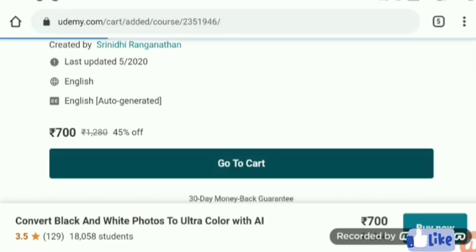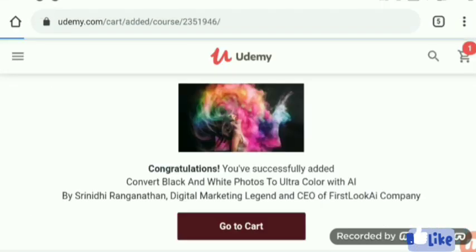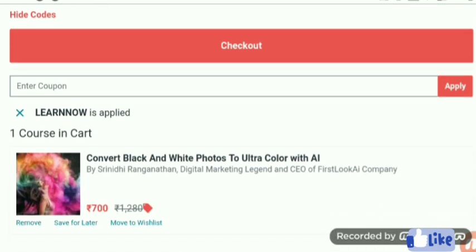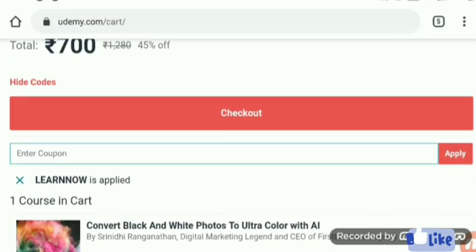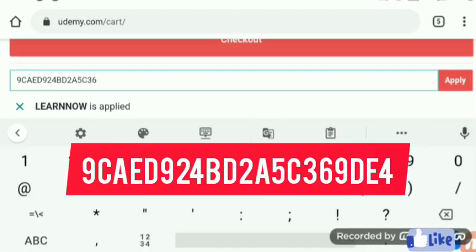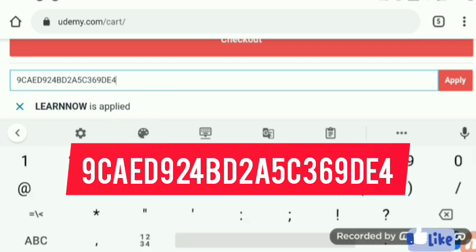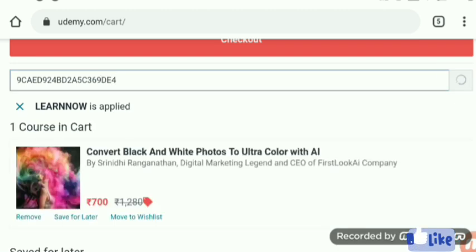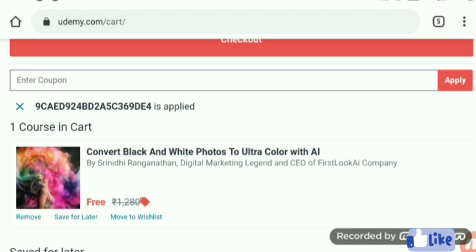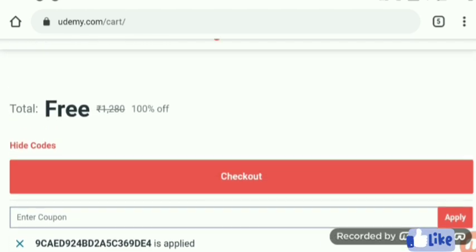And now I'm going to add this to my cart, and here is the go to cart option. Now we have to apply the coupon, and the coupon is too long for this, so I also provide it in the description below, so you can directly copy from that and apply. And here this course is free now.